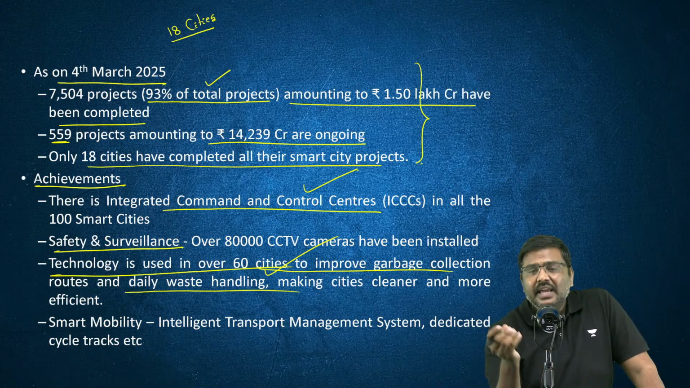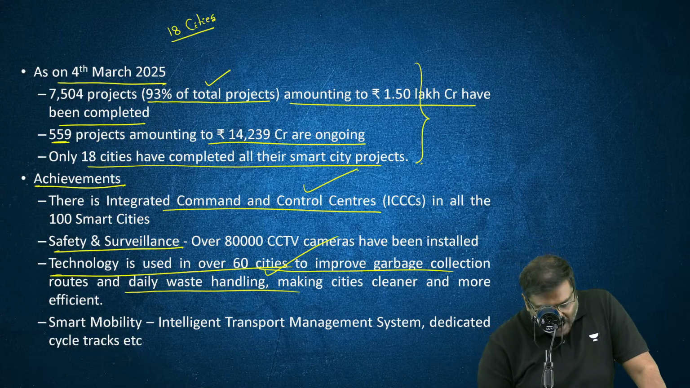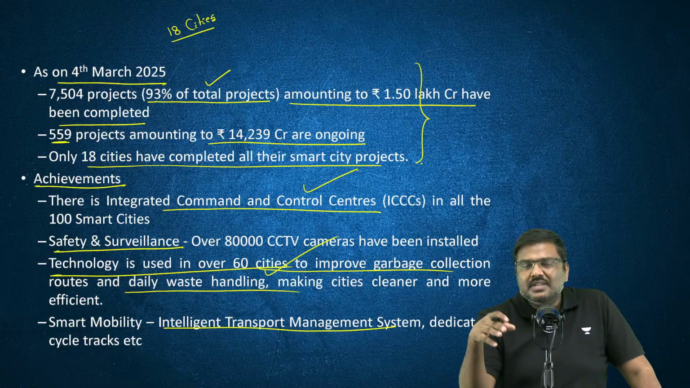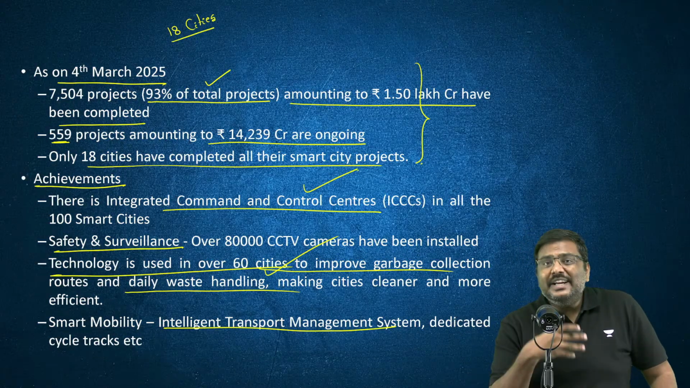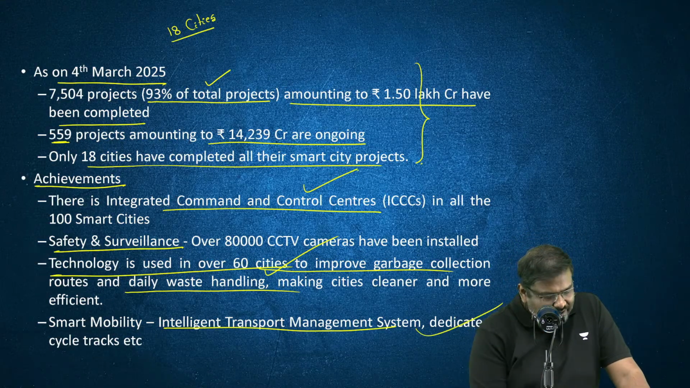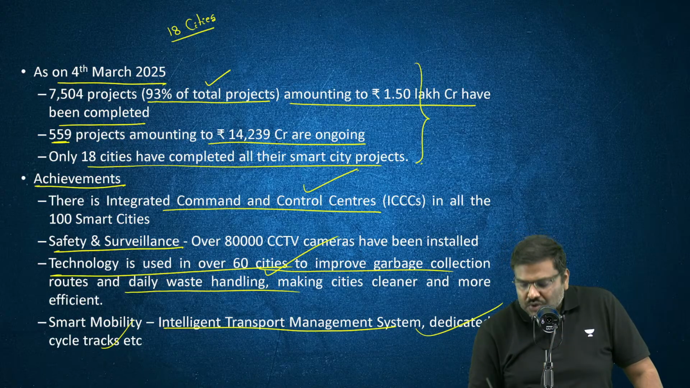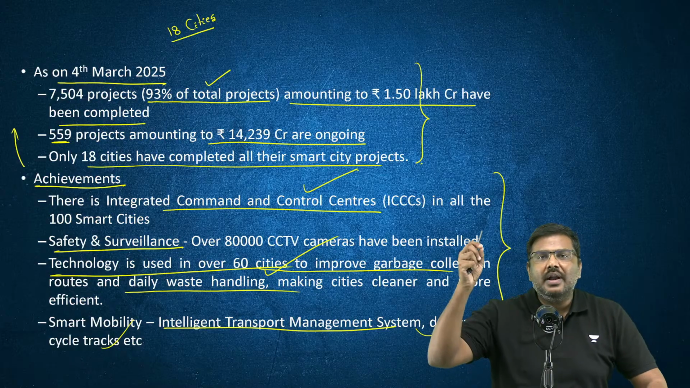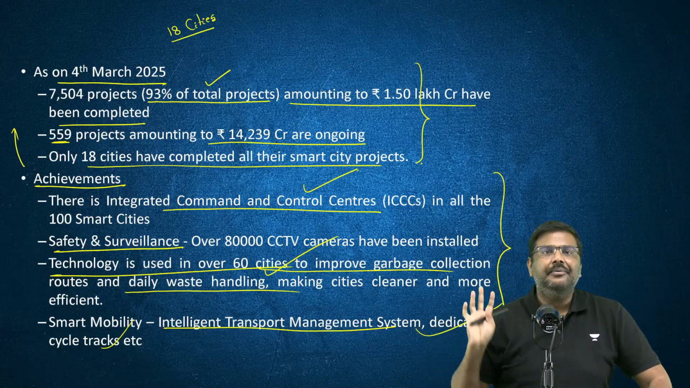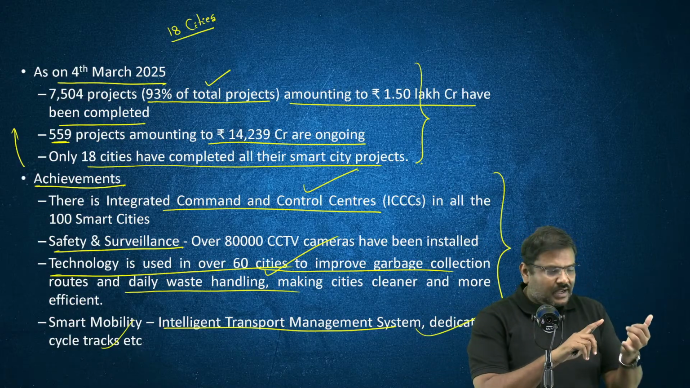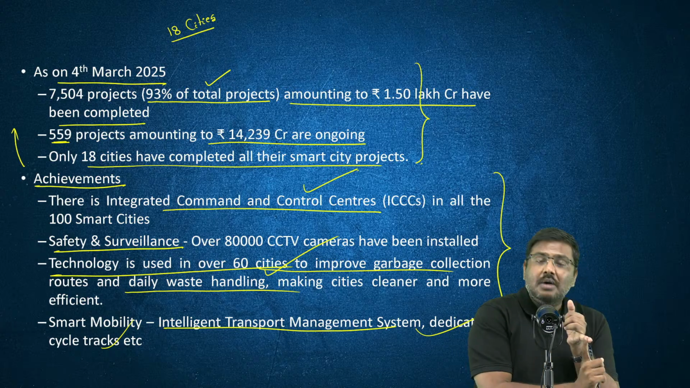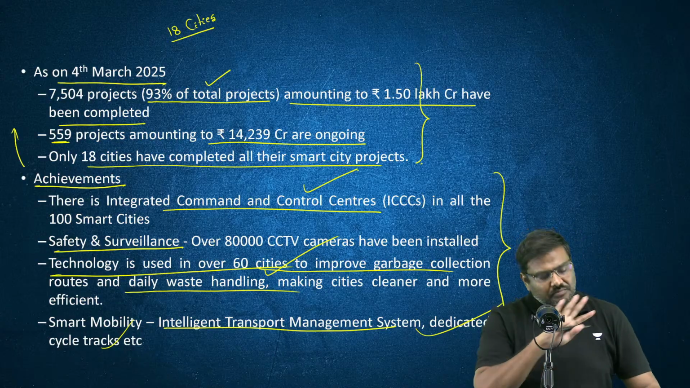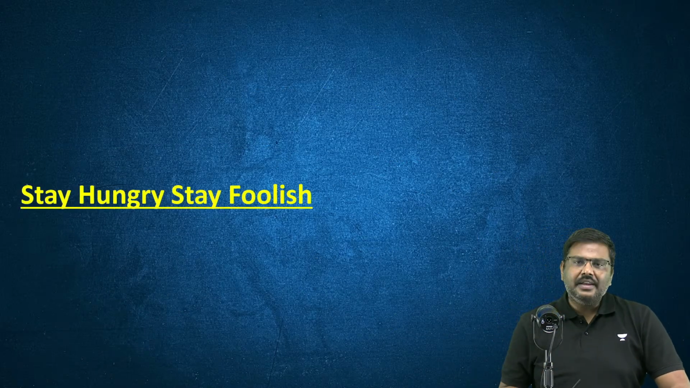And not just in this, even in terms of transportation. You have an intelligent transport management system to provide the services of transportation in a better way. You have dedicated cycling tracks, etc. So these are some of the achievements of these particular cities covered under the program called the Smart City Project. Done? So I've told you the concern or the problem why we have not been able to complete, the achievements, the provisions, and the status. More than sufficient for this particular initiative.